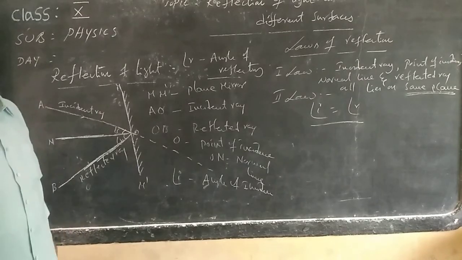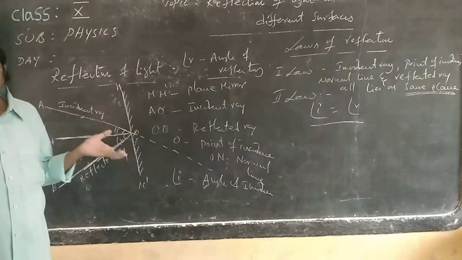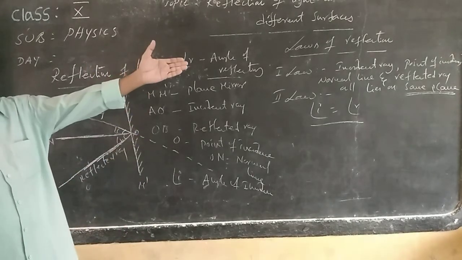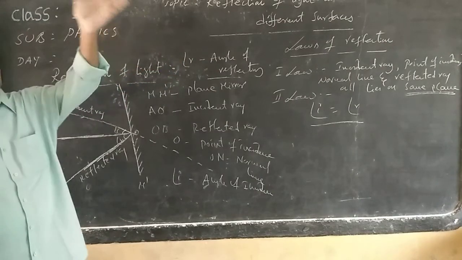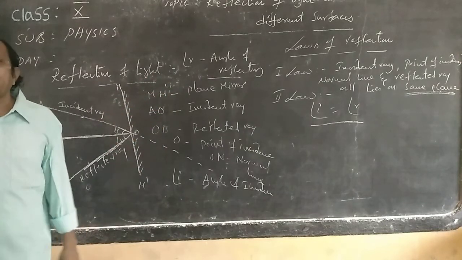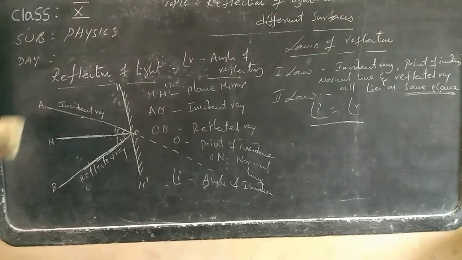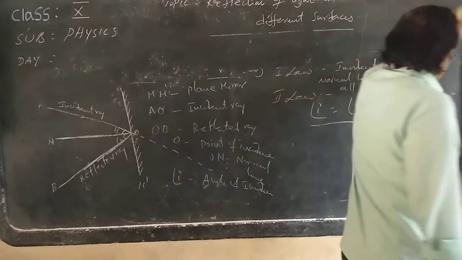These laws of reflection you can simply verify. You can verify these two laws. What is the first law? The incident ray, incident point, normal line and reflected ray all lie on the same plane. Second law: the angle of incidence is equal to the angle of reflection. Now, experimentally you have to verify these laws of reflection.